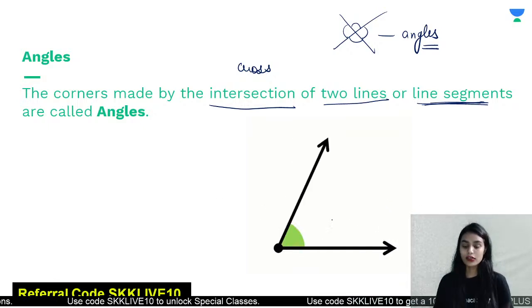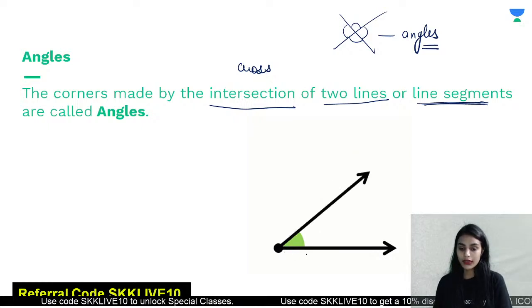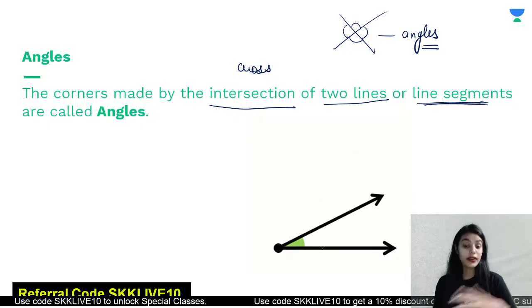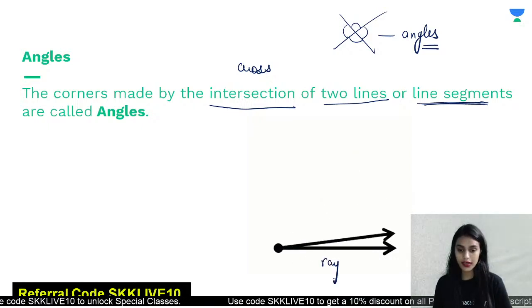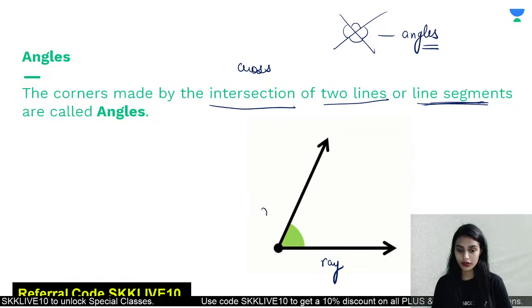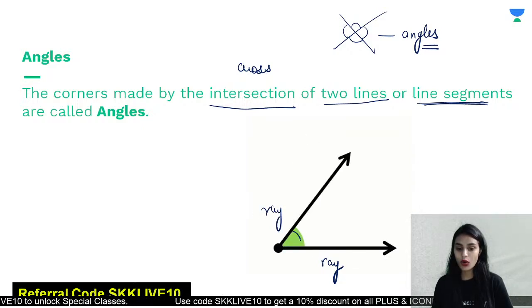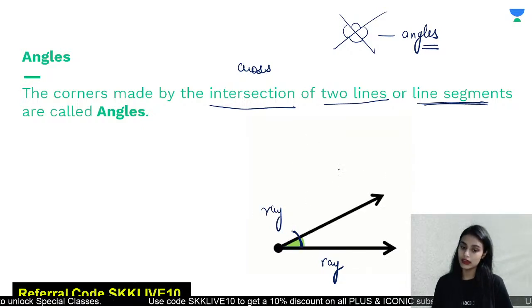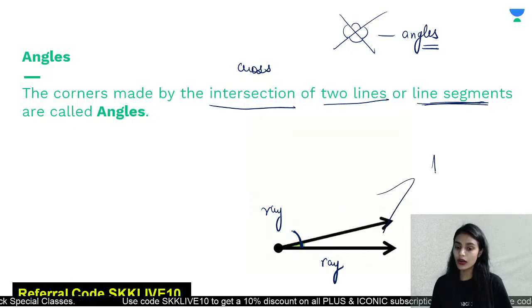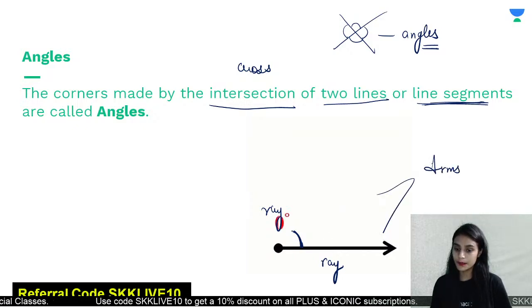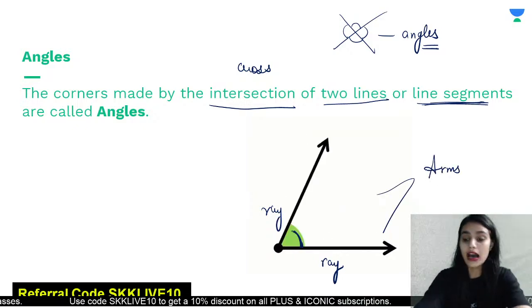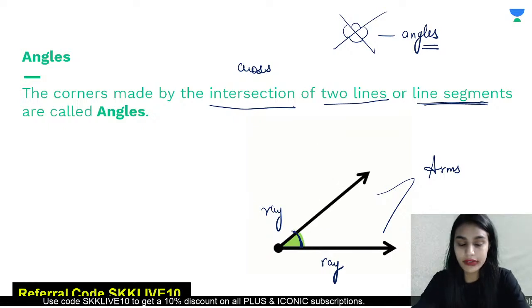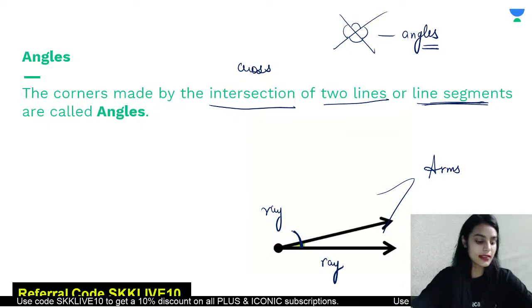So class, you can see in the image below. We have got two line segments or these are rays. There is one ray and we have got another ray here. So this corner formed is called as an angle, and class, these rays are called as arms of the angle. Is it clear to everyone? The angles part is clear to everybody.